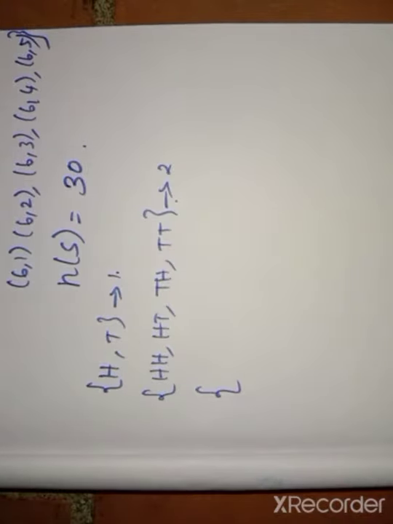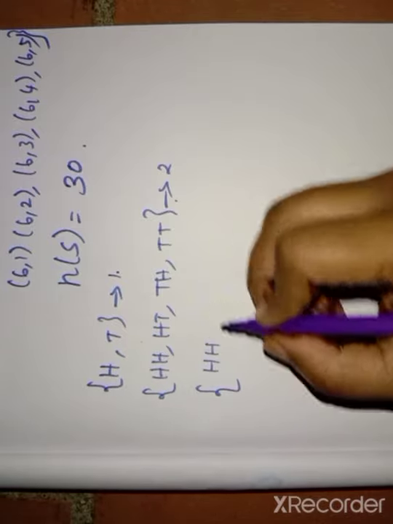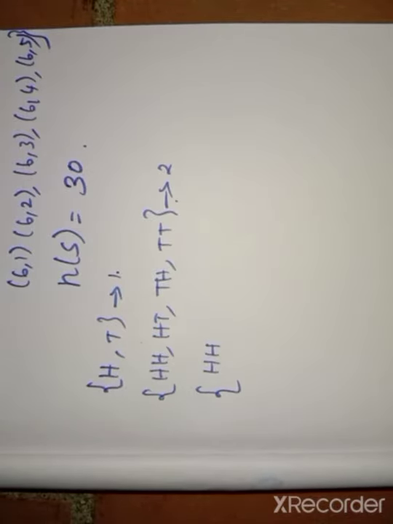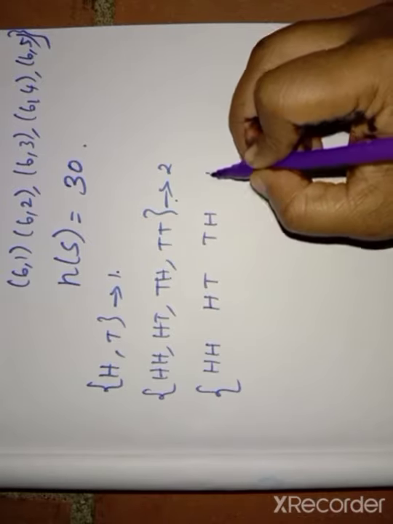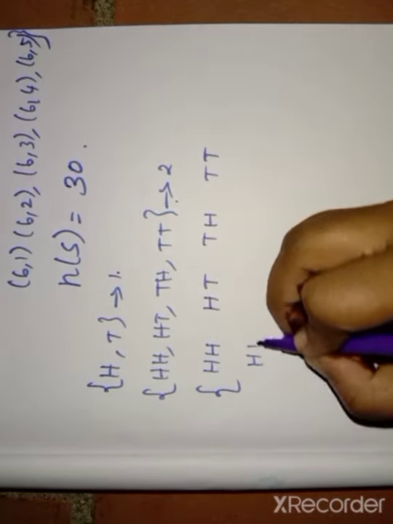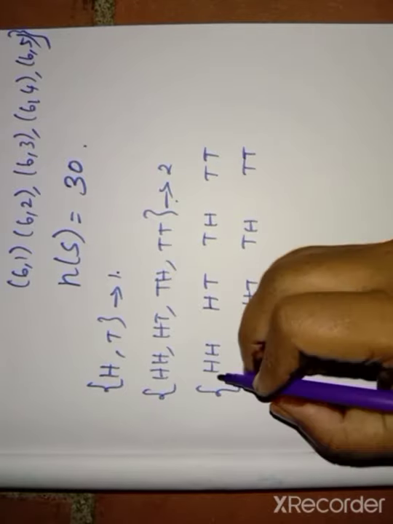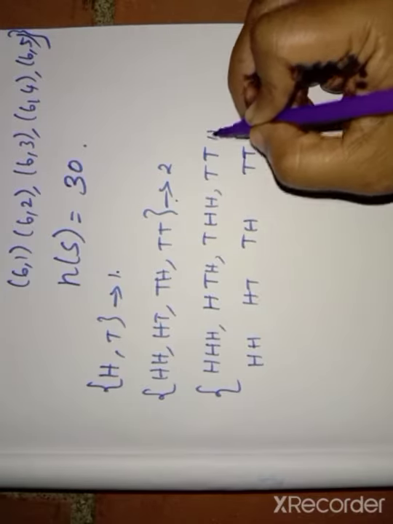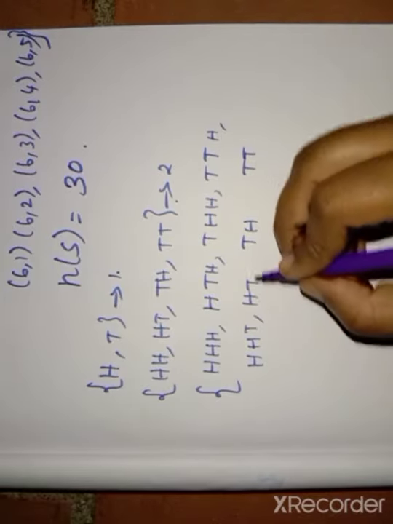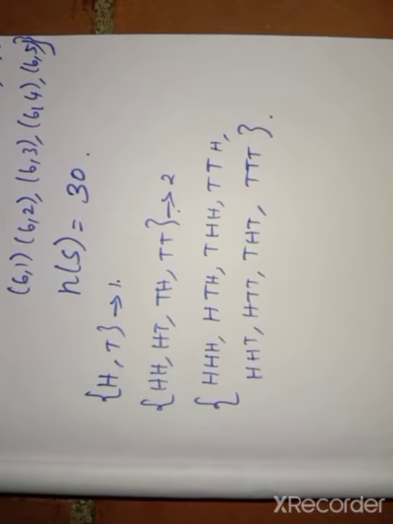Then for three coins, the simple method is you have to write the two coin method two times: H H, H T, T H, T T, like that. For the first row, head head head head, then tail tail tail tail. Then close the set bracket.